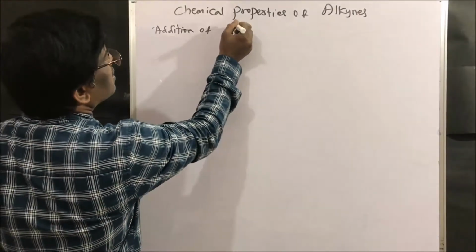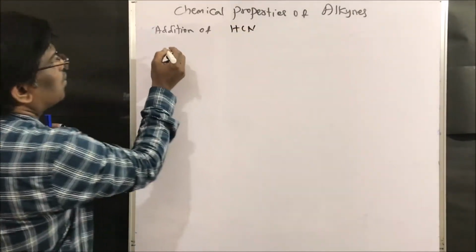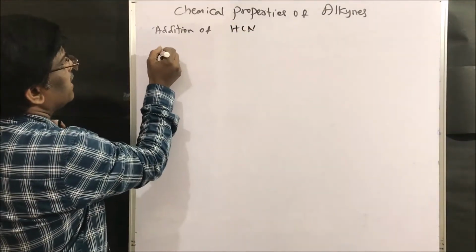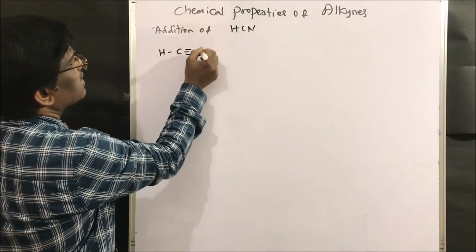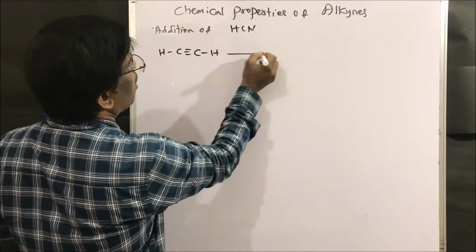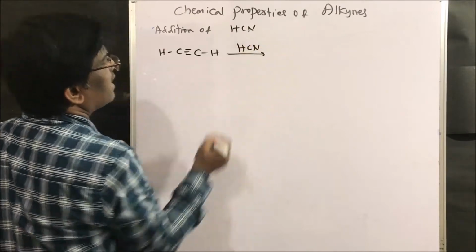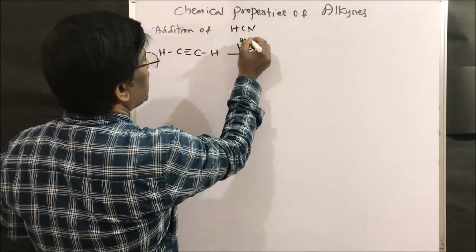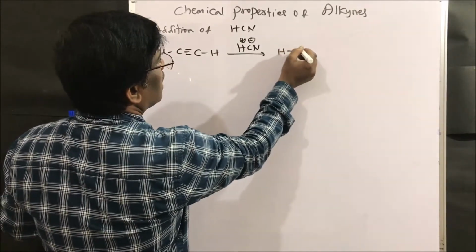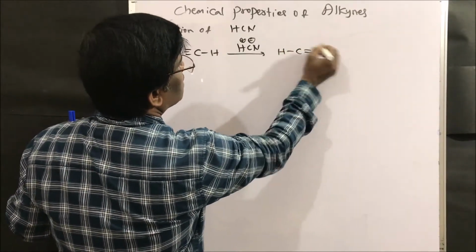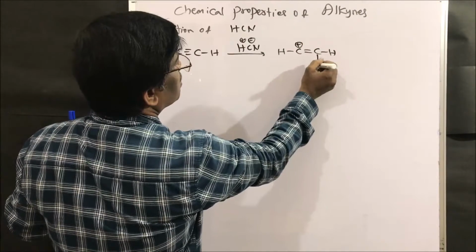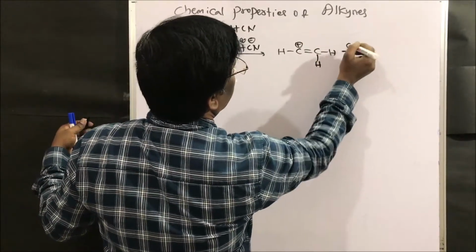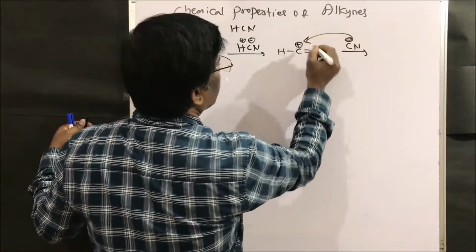addition of hydrogen cyanide, right? Let us take acetylene, our starting compound, and react it with hydrogen cyanide, H plus CN minus, same mechanism: H, double bond CH, with a positive charge here, and the cyanide is going to attack here.